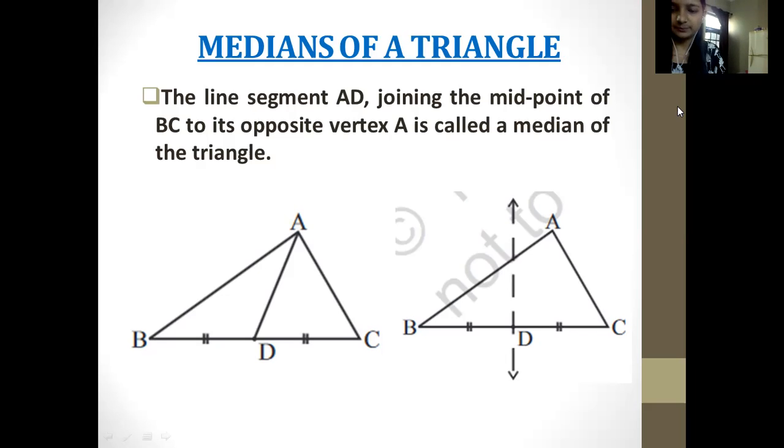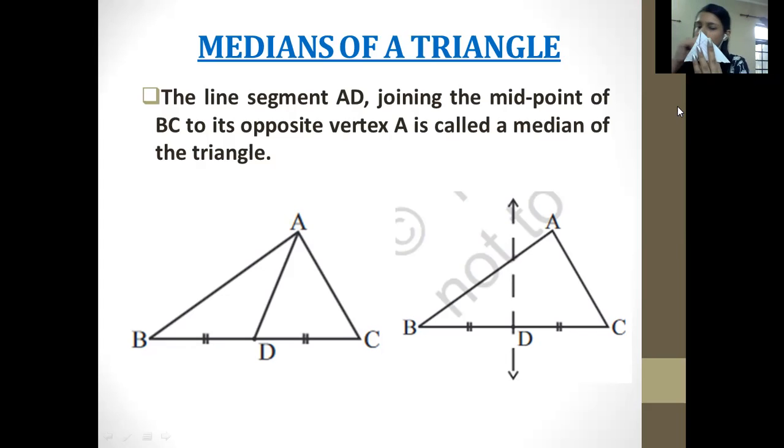Now they ask us to see another condition also. This was a simple triangle, where two sides are equal. This is actually the isosceles triangle I made. In this case, you can notice that two sides are equal and the median comes in between. What about a triangle where the other two sides are not equal? Now I just cut another side which is not equal to the left-hand side.